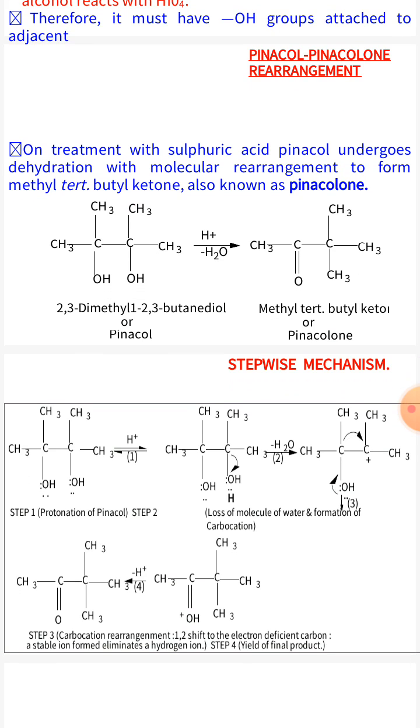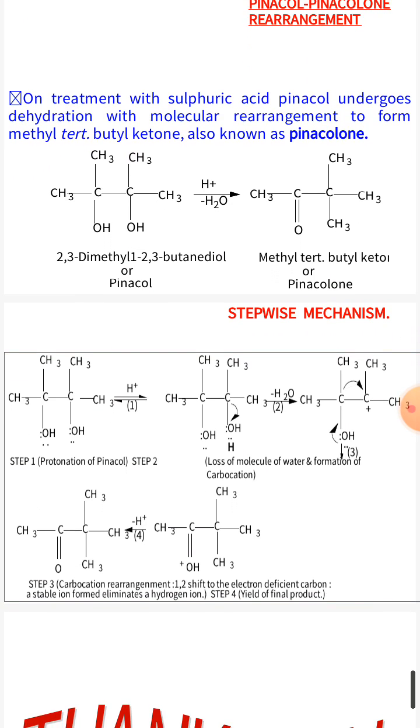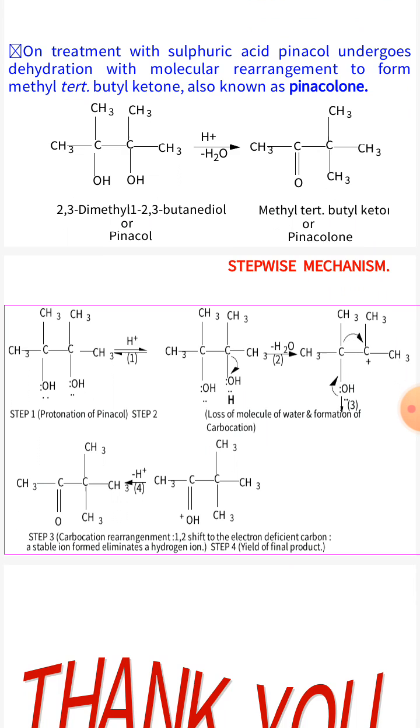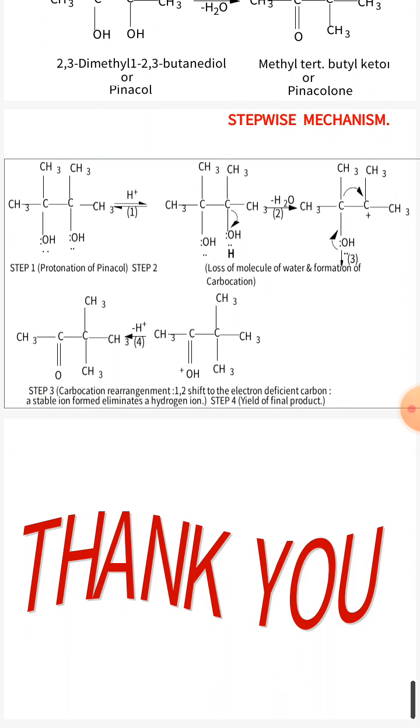Next is pinacol-pinacolone rearrangement. On treatment with sulfuric acid, pinacol undergoes dehydration with molecular rearrangement to form methyl tertiary butyl ketone, also known as pinacolone. Mechanism of this reaction. First step is protonation of pinacol. In the presence of acid, pinacol is first protonated and after that loses a water molecule with formation of carbocation.